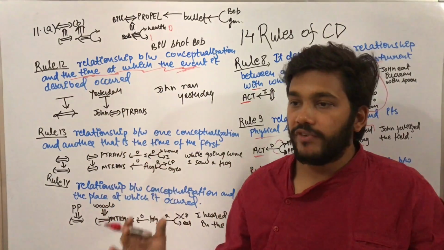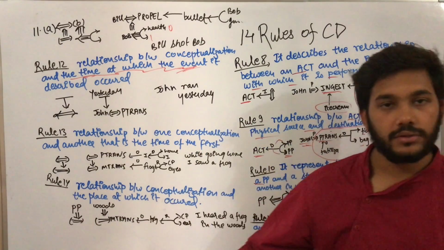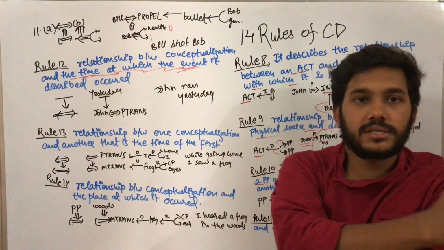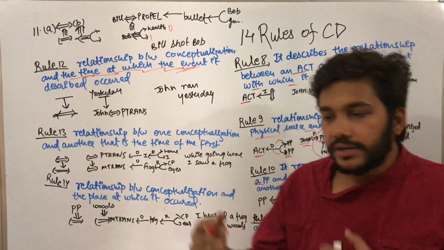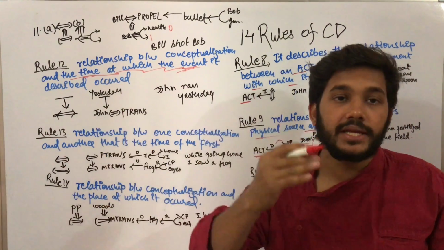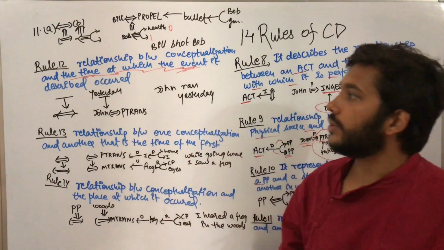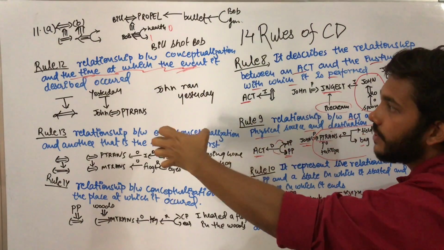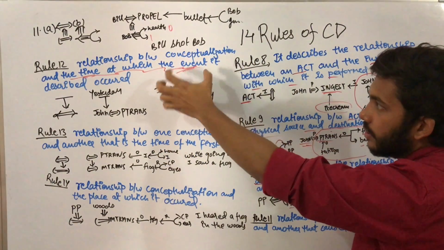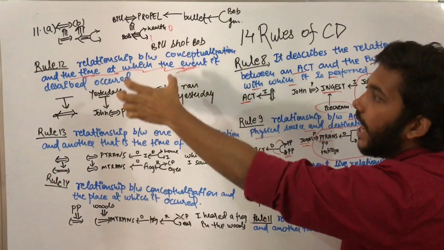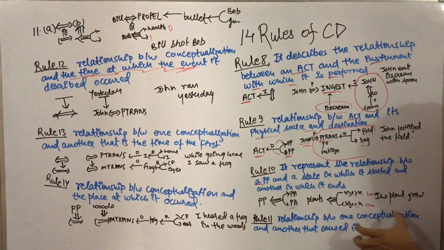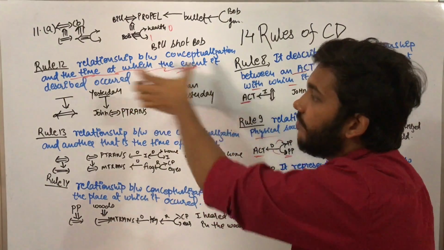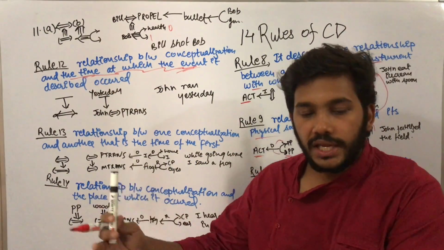What was the time when this event occurred? Like John ran, that John is running, but when John has run, that is yesterday. Or you can say I was playing cricket. When was I playing cricket? I was playing cricket yesterday. So for such a type of situation, rule 12 is used. In rule 12, it is the conceptualization's relationship with the time at which the event occurred. In rule 11, it is the conceptualization, the situation, and who caused it. Here, it is the time at which the event occurred.